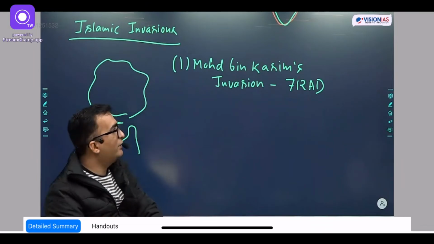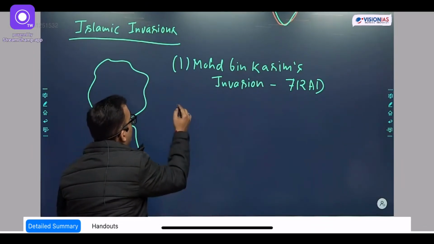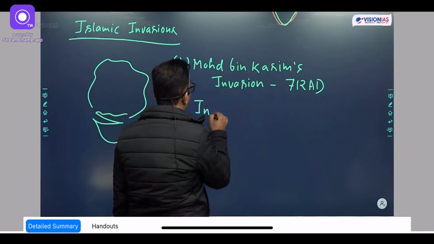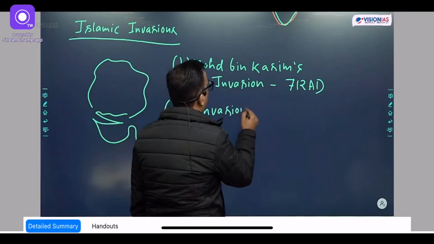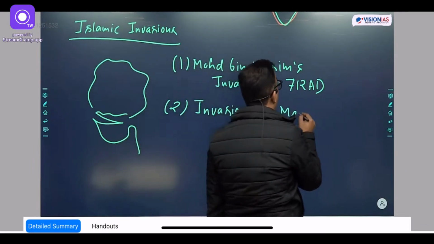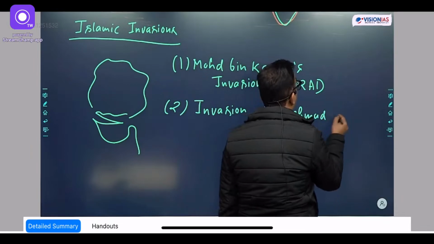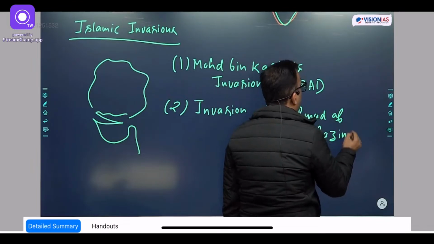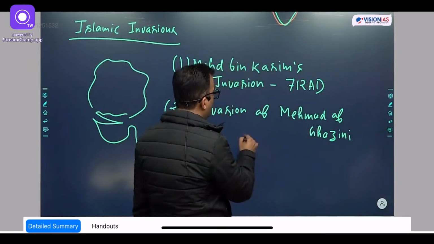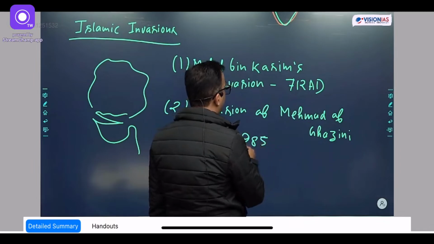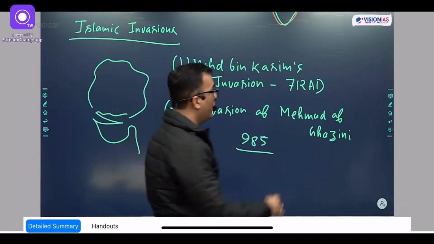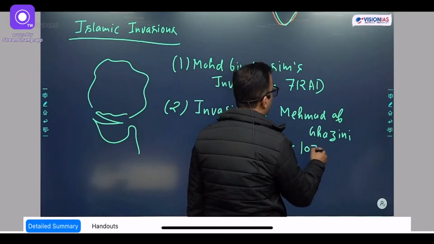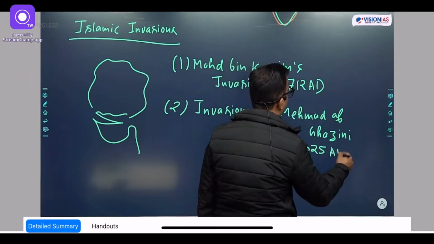Now the second Islamic invasion, the most ferocious one, any idea? The invasion of Mahmud of Ghazni. He started to attack India from 985 AD, and his last attack on India was in 1025 AD.